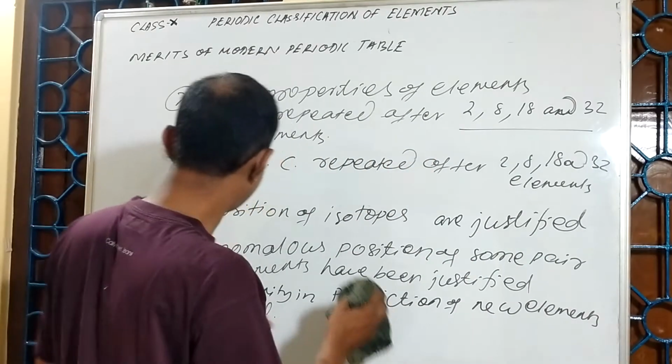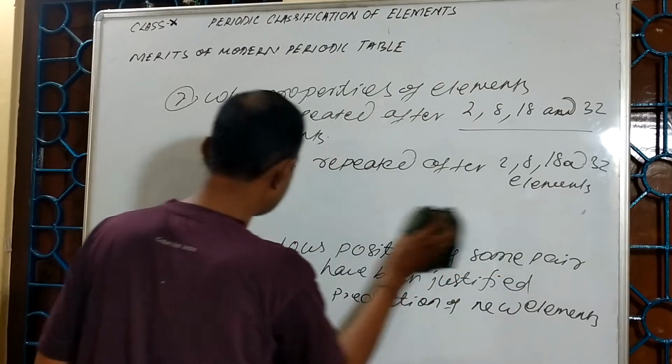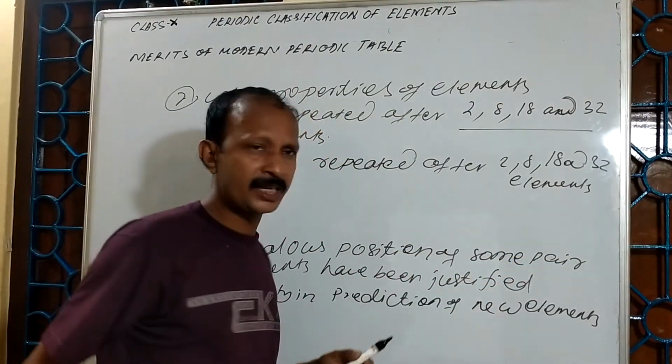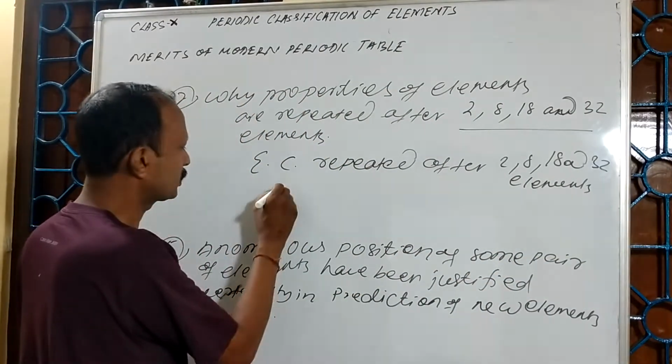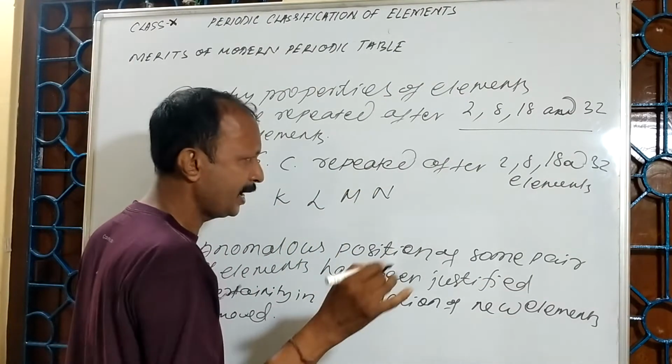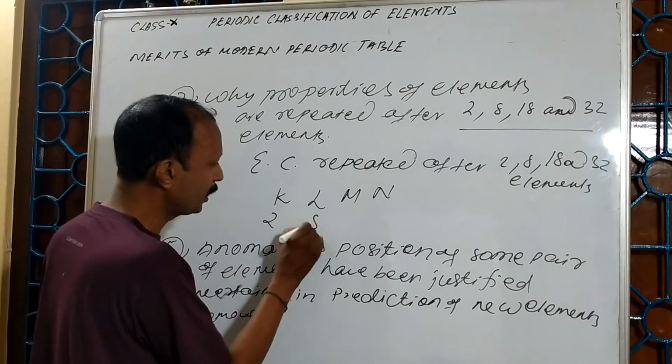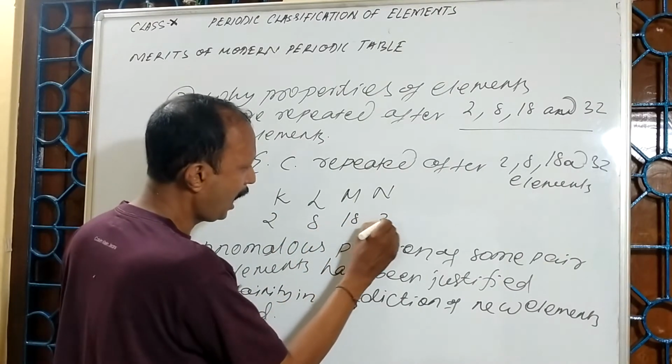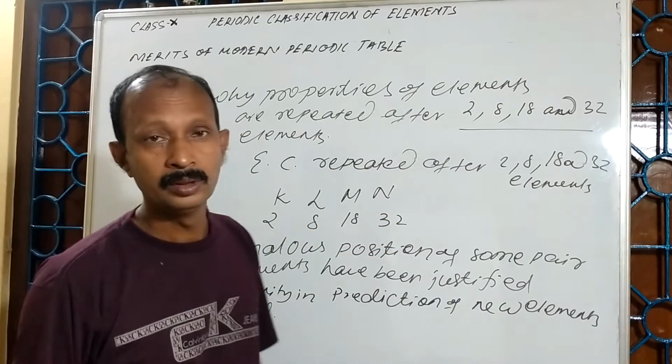Here 2, 8, 18, 32, because the maximum number of electrons that can be accommodated in the K, L, M, N shells are 2, 8, 18 and 32.